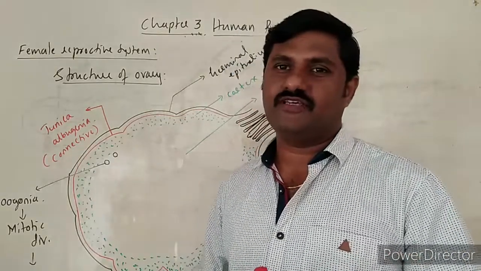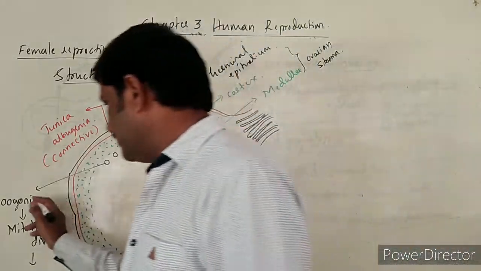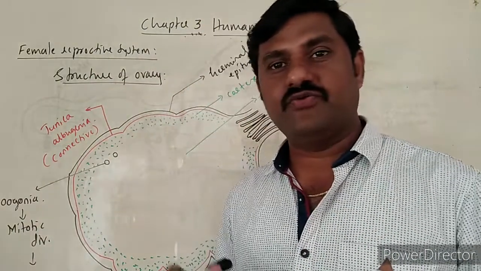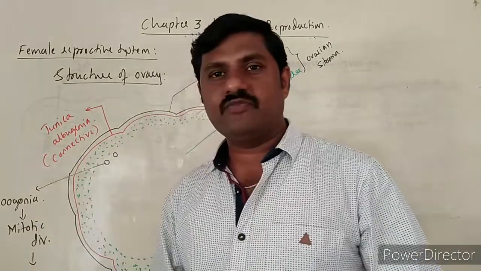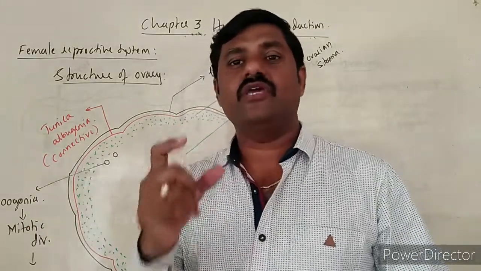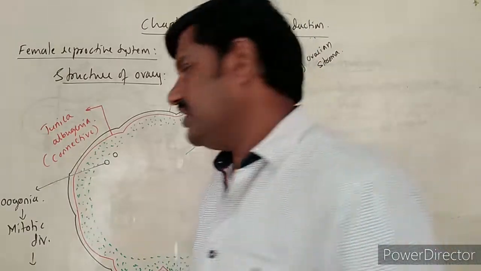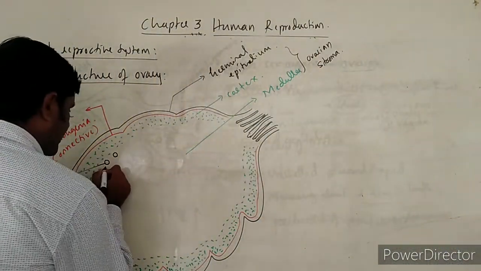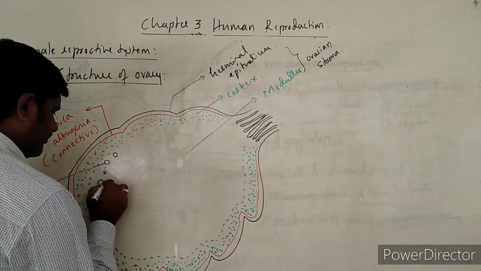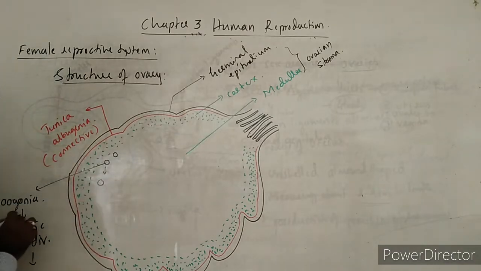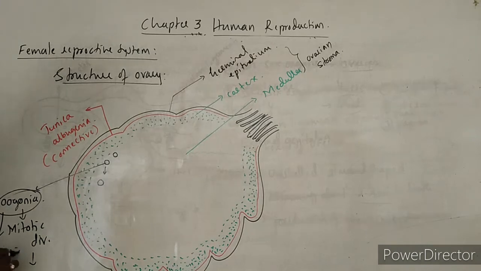How are the primary oocytes formed, the question arises. The oogonia that are formed as a result of mitotic division, many oogonia, undergo meiotic division, and when they undergo meiotic division they form the primary oocytes. Oogonia undergo meiosis to form the primary oocyte.